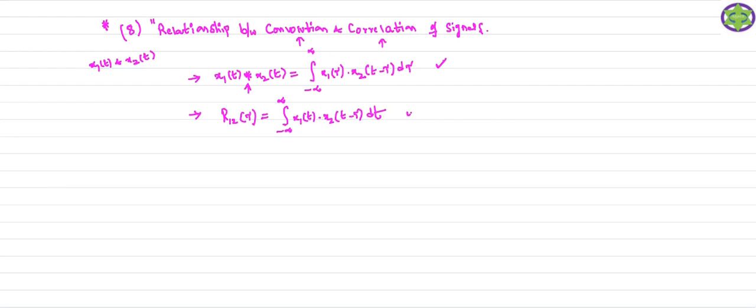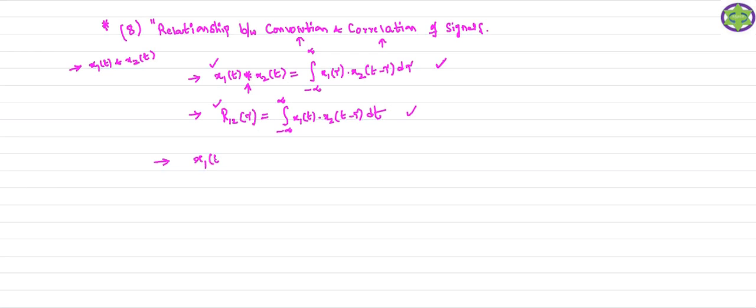This formula we already know. Here I won't consider the conjugate because the signals we consider are real time signals. Whenever the signals are real, there is no need to consider the conjugate. So to establish a relationship between the convolution and the correlation, first you consider the two signals. After that you define the convolution of the two signals. Then you define the correlation of the two signals, that is the cross correlation. And later you consider based on this formula.